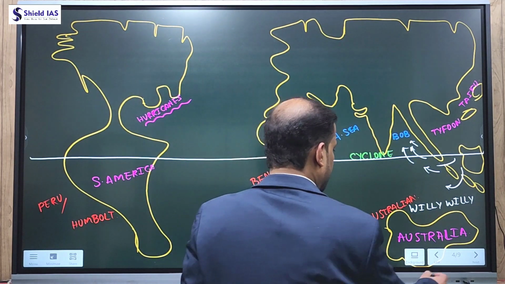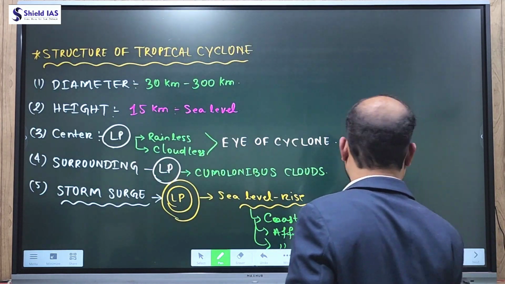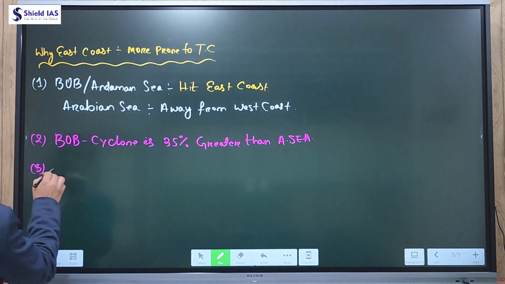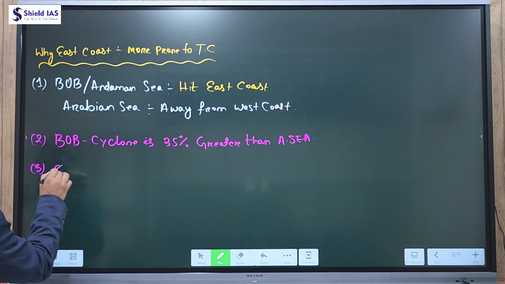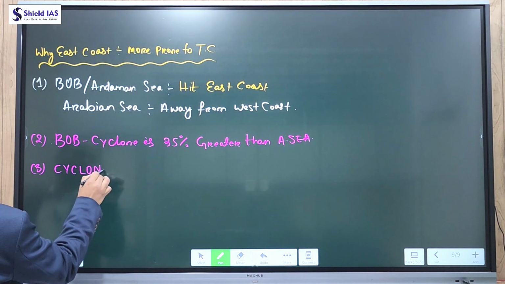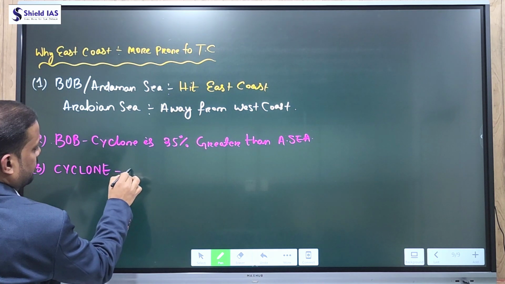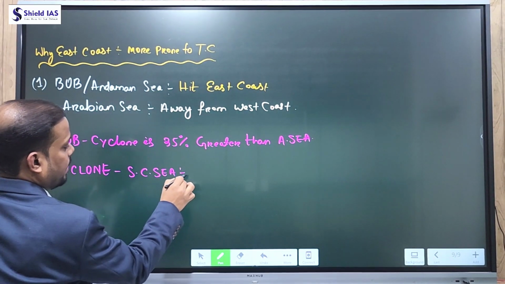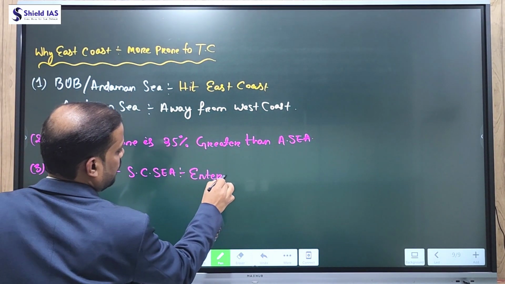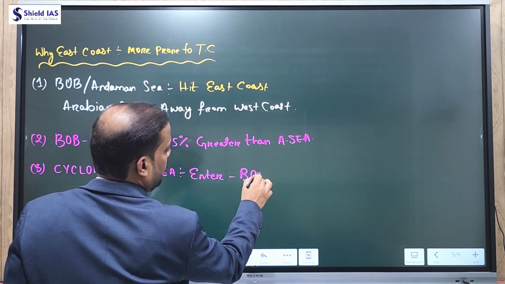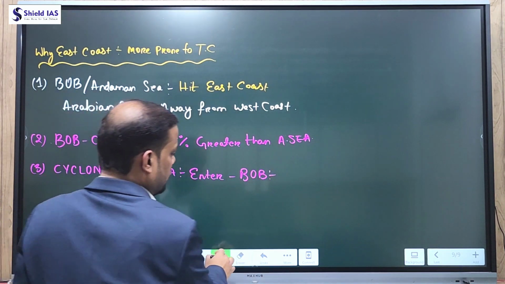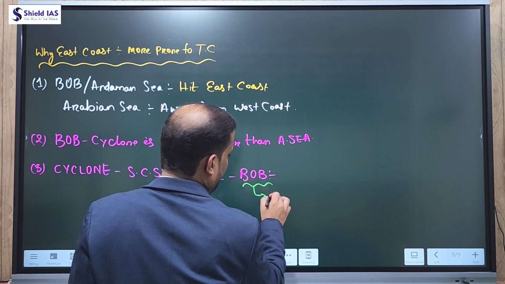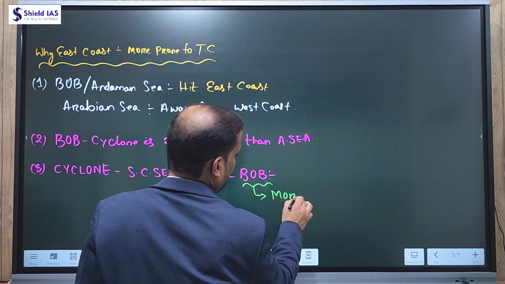So the next point is: the cyclones which originate in the South China Sea enter the Bay of Bengal, and the cyclone of Bay of Bengal becomes more intense.